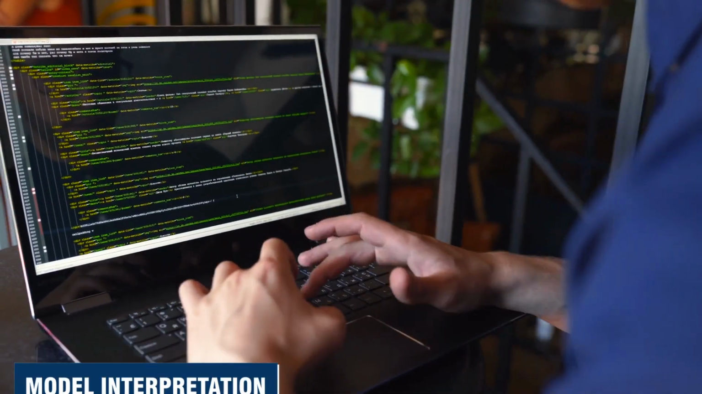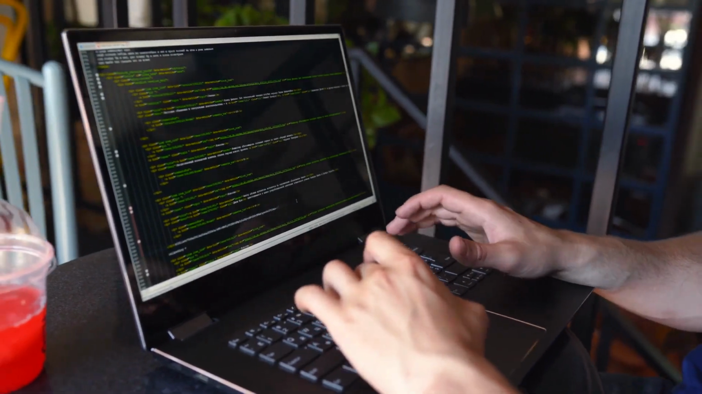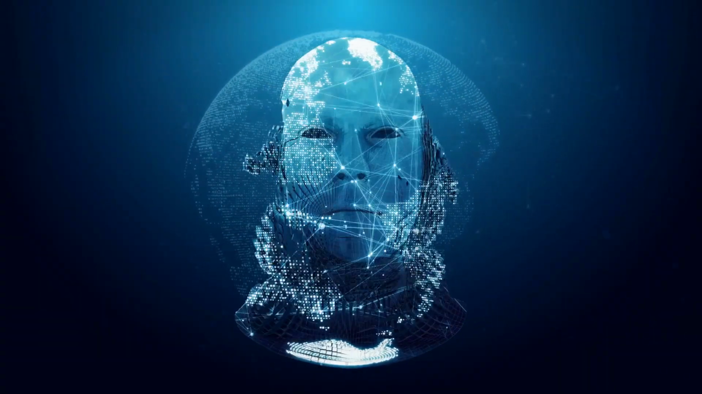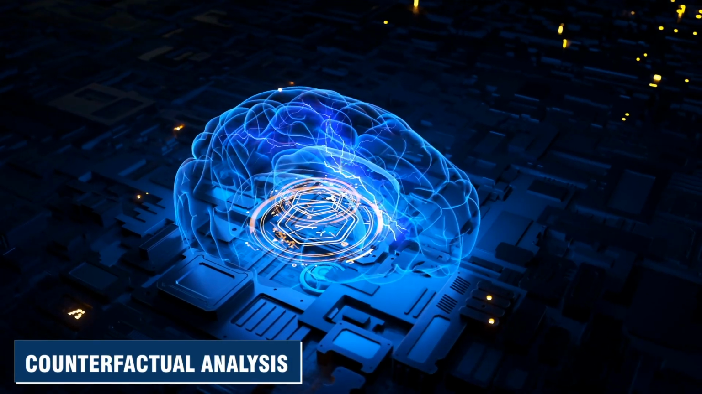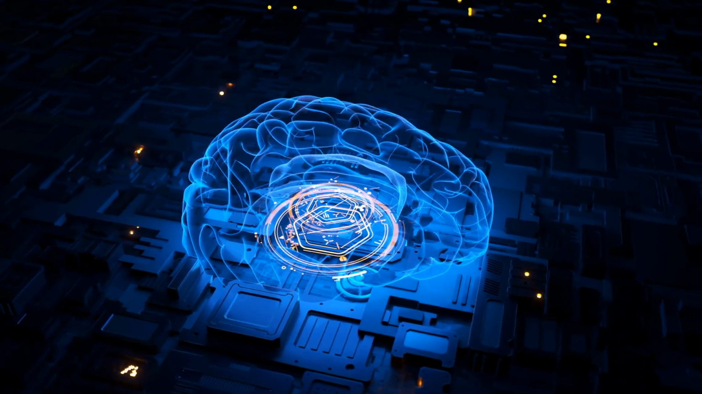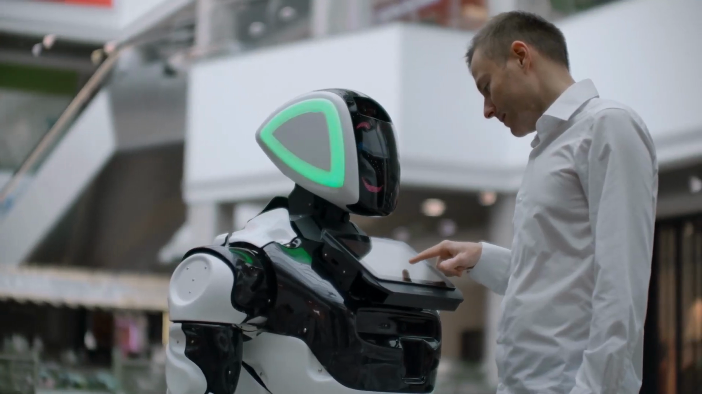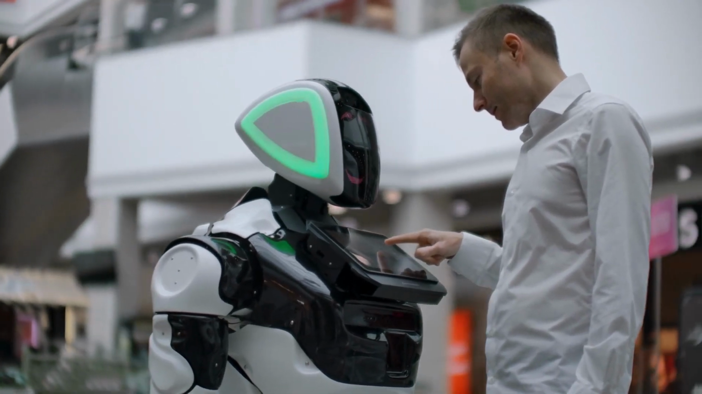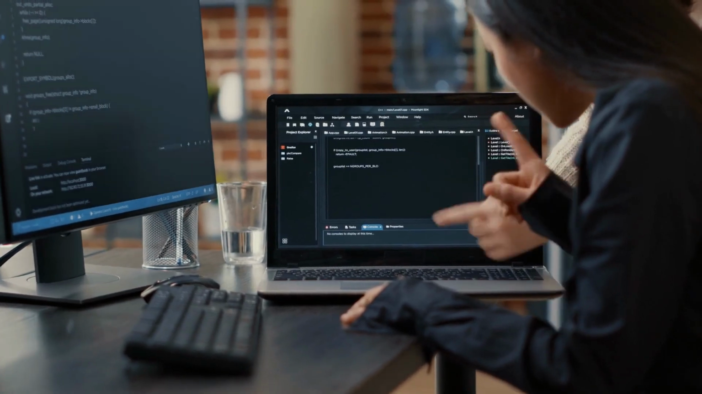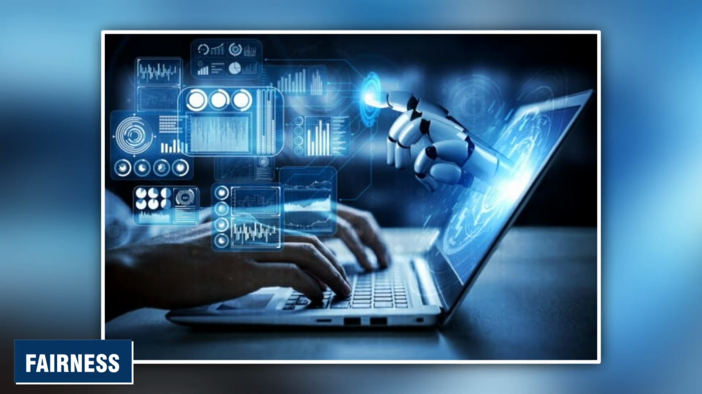Model interpretation, which involves seeing the internal workings of an AI system to understand how it arrived at a certain choice, is one technique that can be used to create transparency in AI. Counterfactual analysis is another technique that involves examining hypothetical scenarios to see how an AI system would react. These strategies allow humans to understand how an AI system arrived at a certain choice, as well as detect and correct biases or errors. Another crucial ethical consideration in AI development and deployment is fairness.